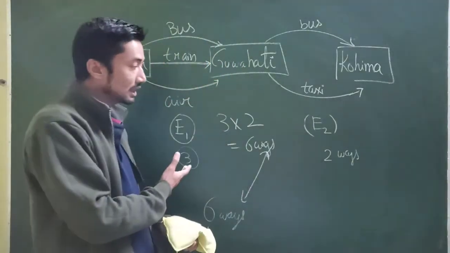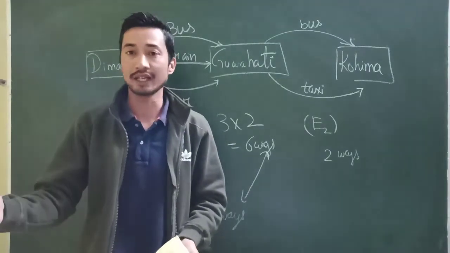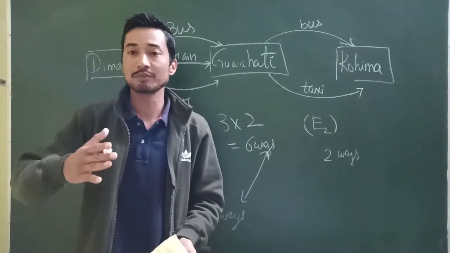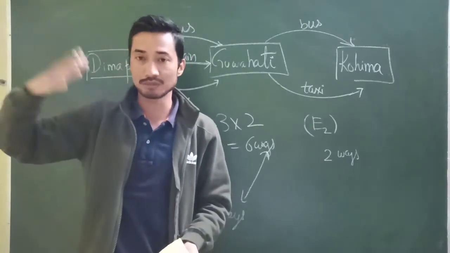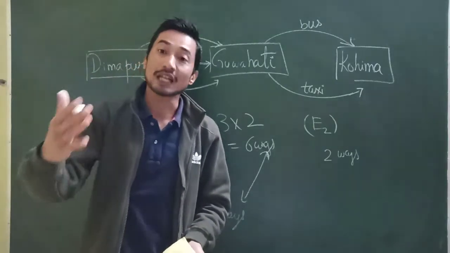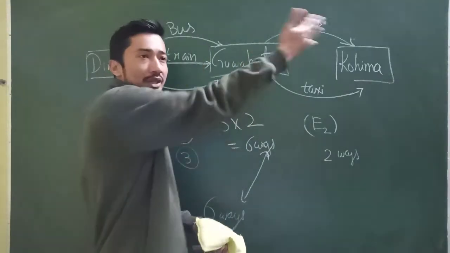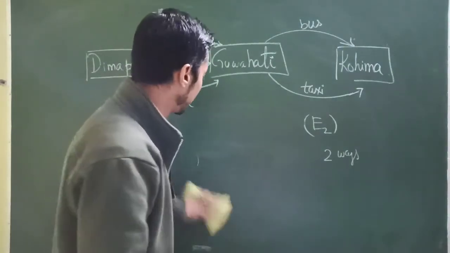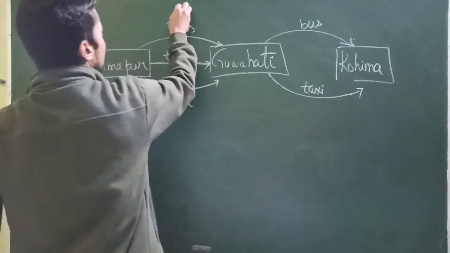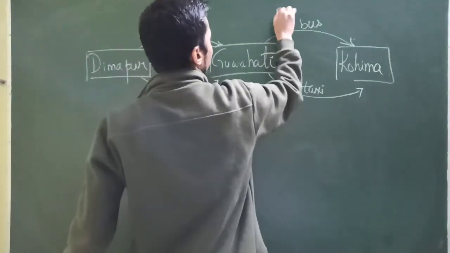Here we have just mentioned 2 events, m and n events. This can be extended to more events also. This multiplication and addition principle can be extended to more number of events. Here we had only 2 events, it can be extended to 3 events also. I'll tell you another example. So this was my event, let's say E1. And this was my event E2.